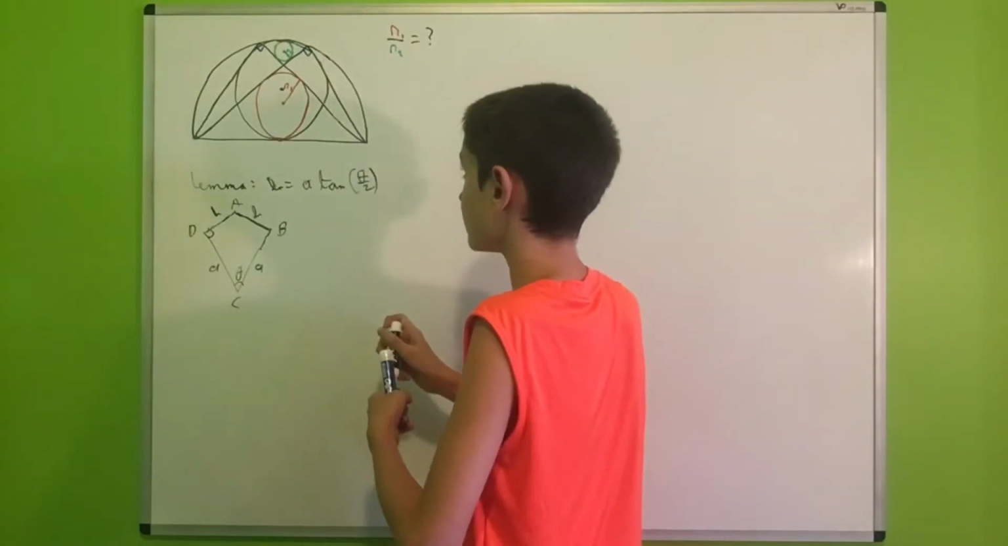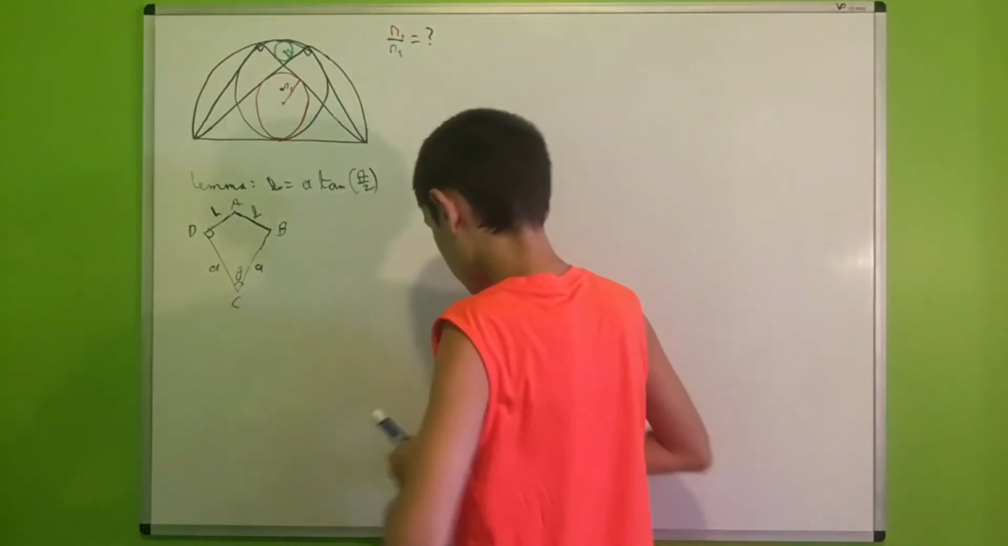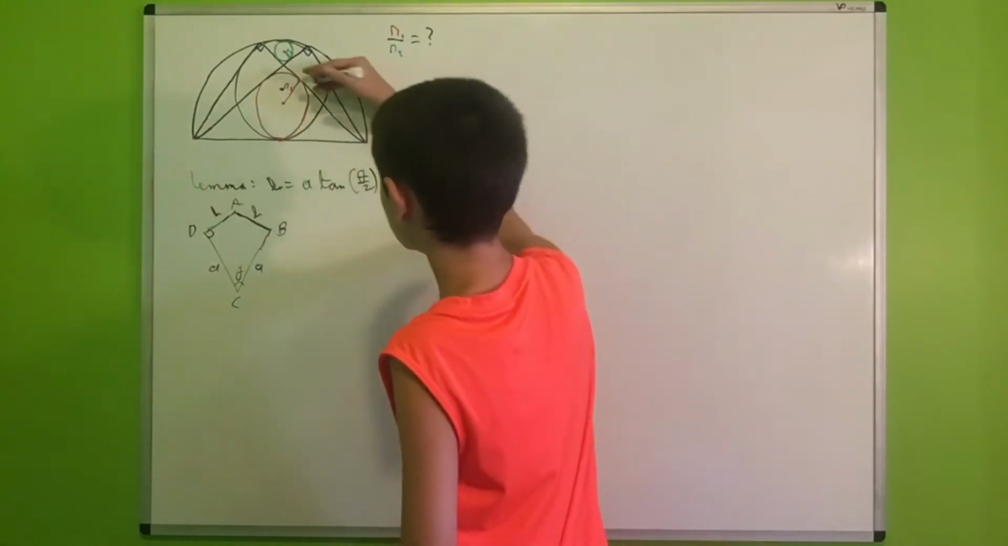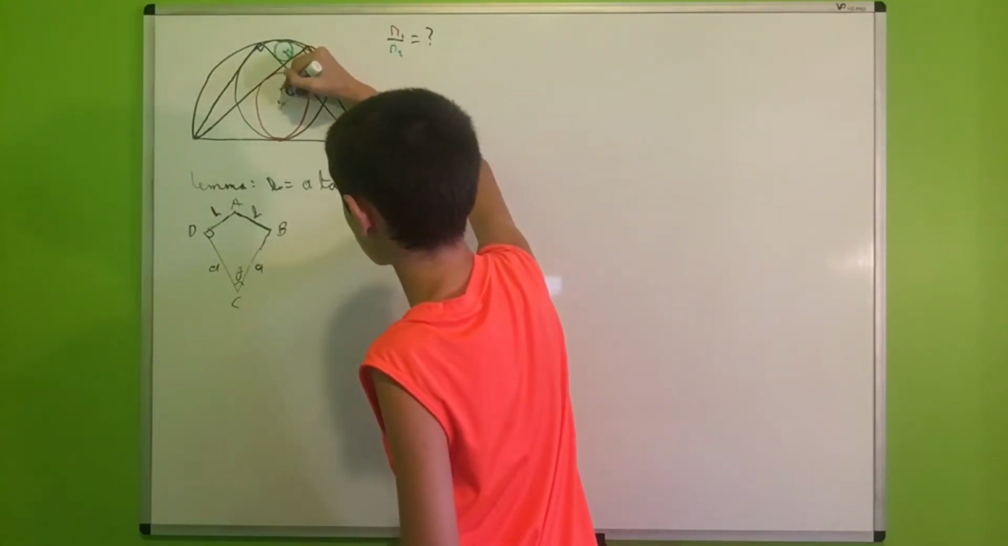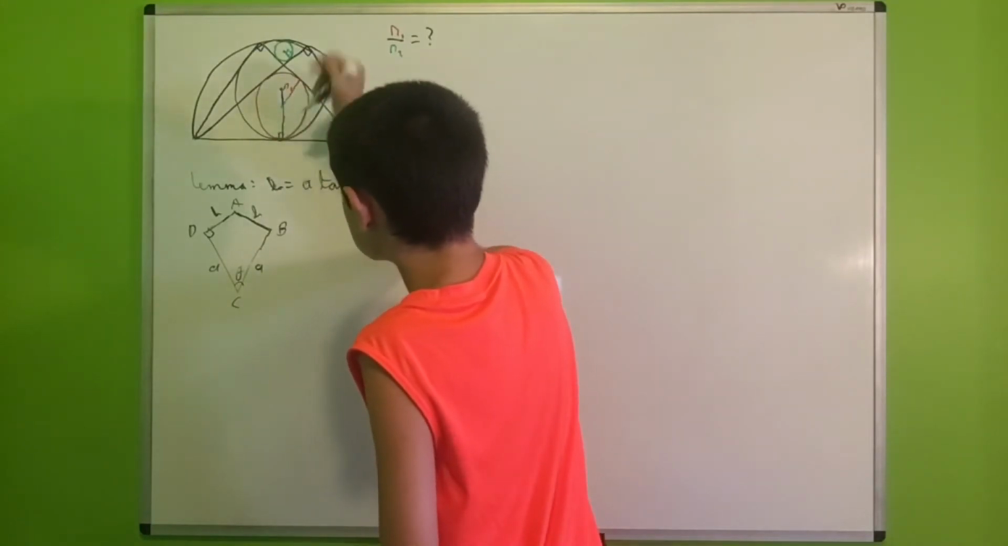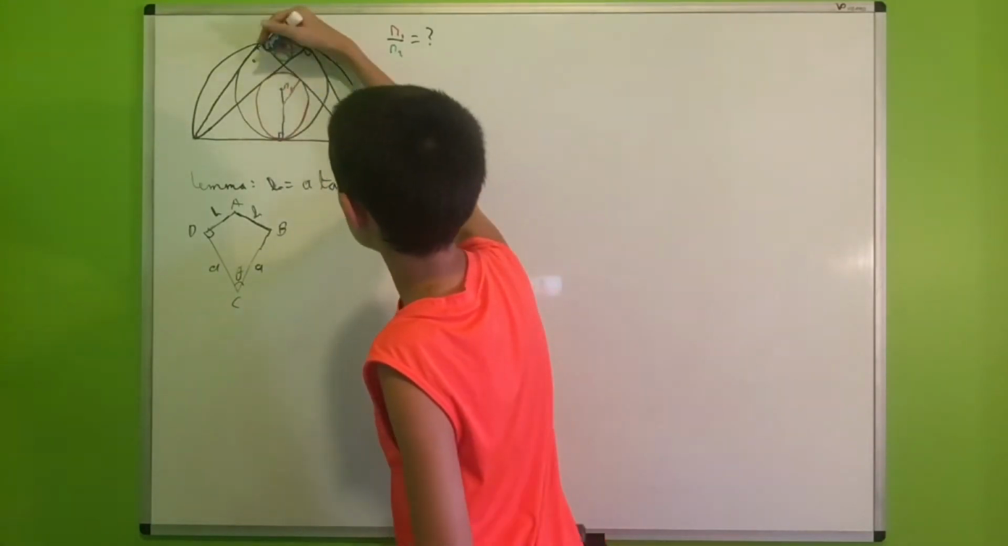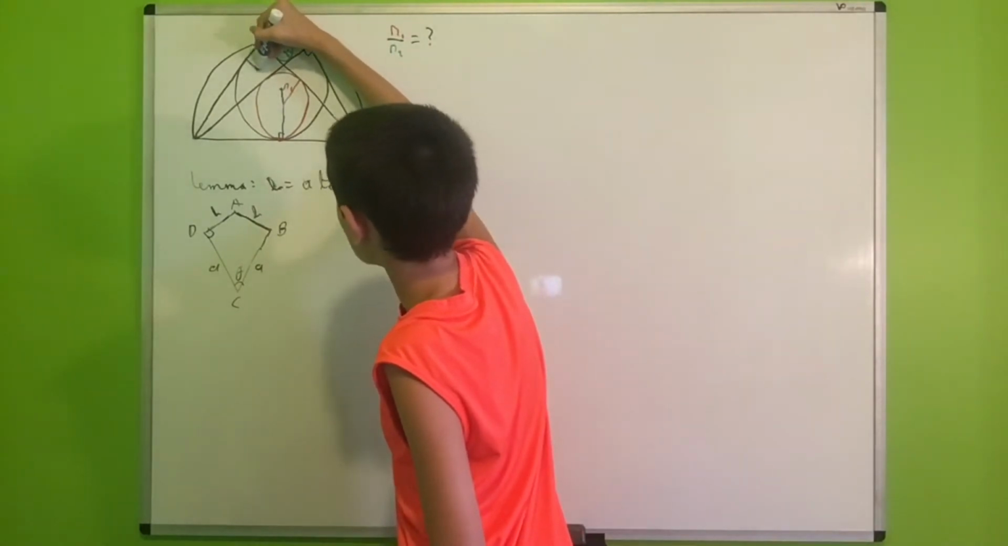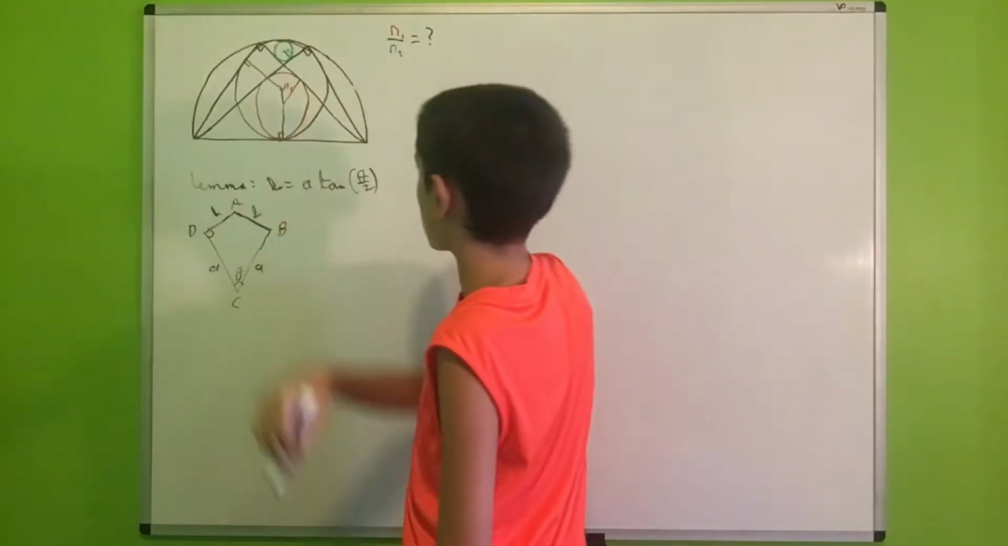Okay, and now you will connect it to here. So we'll go through here. As I probably already said, I'm pretty perfectionist when it comes to geometry. And we'll draw this one right here.